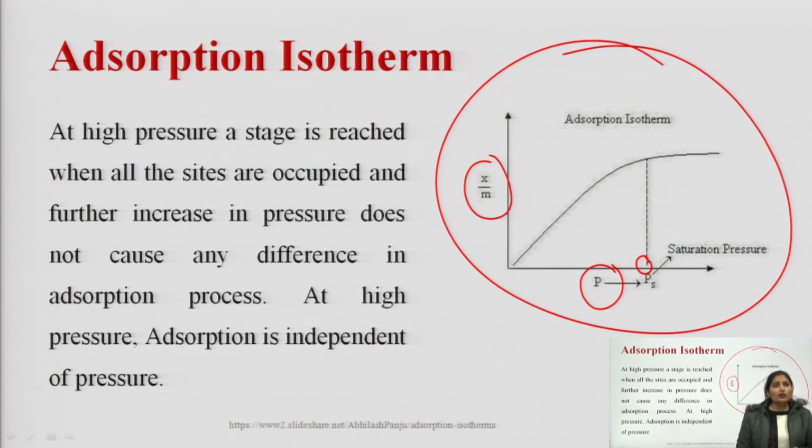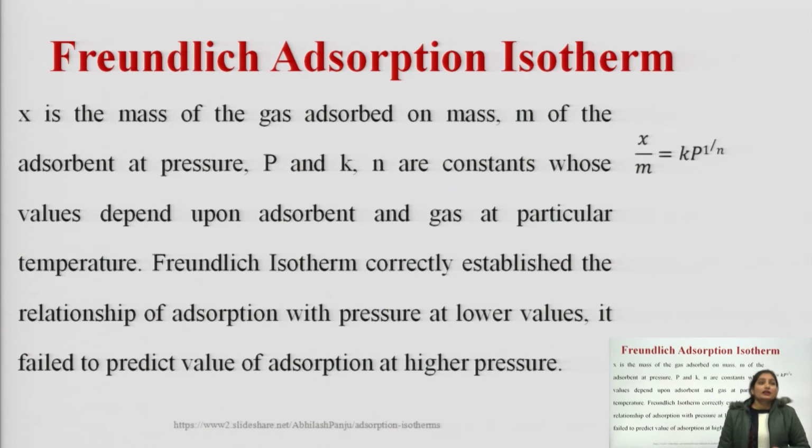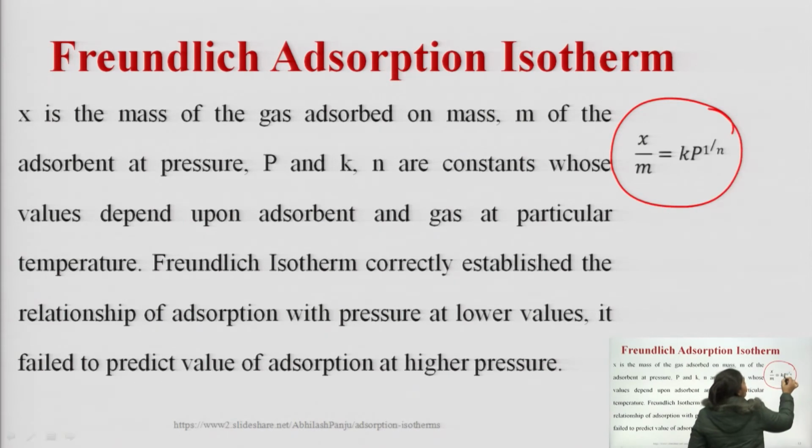Okay. So, the Freundlich adsorption isotherm gives the equation x by m is equal to k p to the power 1 upon n. Okay. Here what is x? X is the mass of gas adsorbed on mass m of the solid, and p is the pressure, k is a constant, n is a constant.